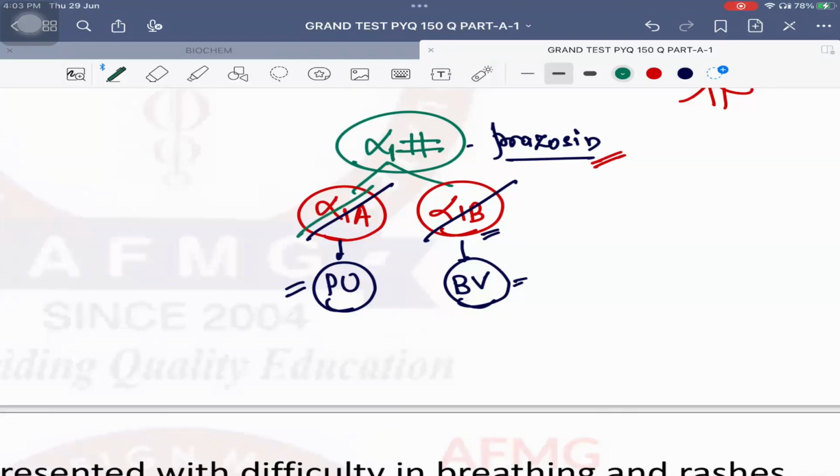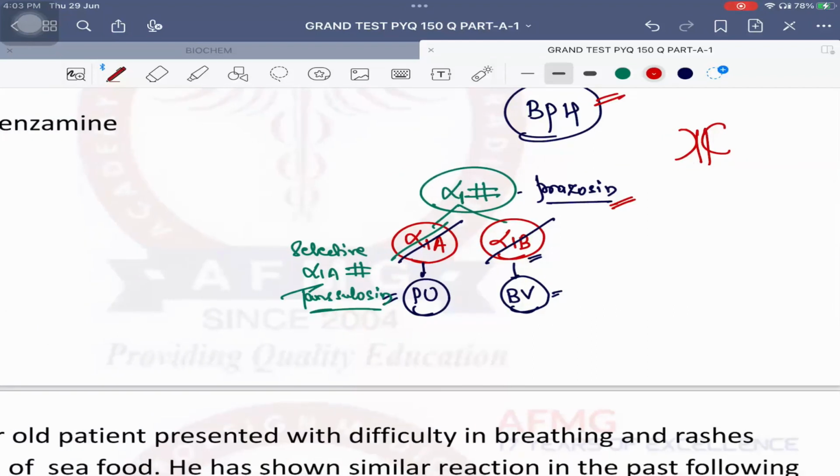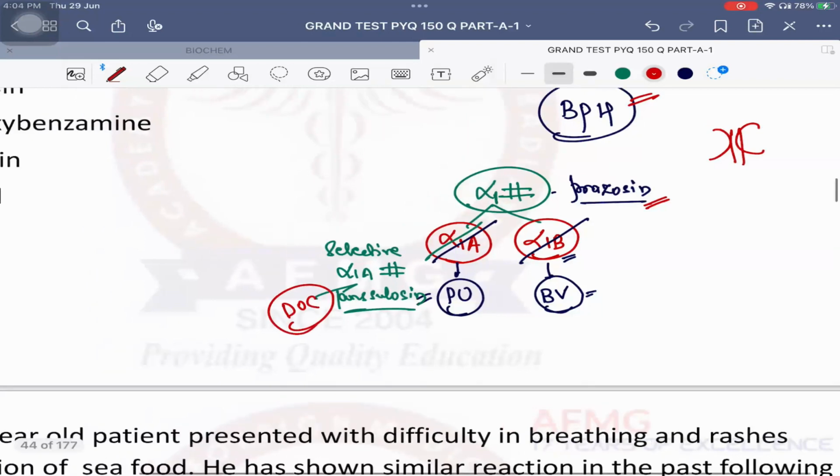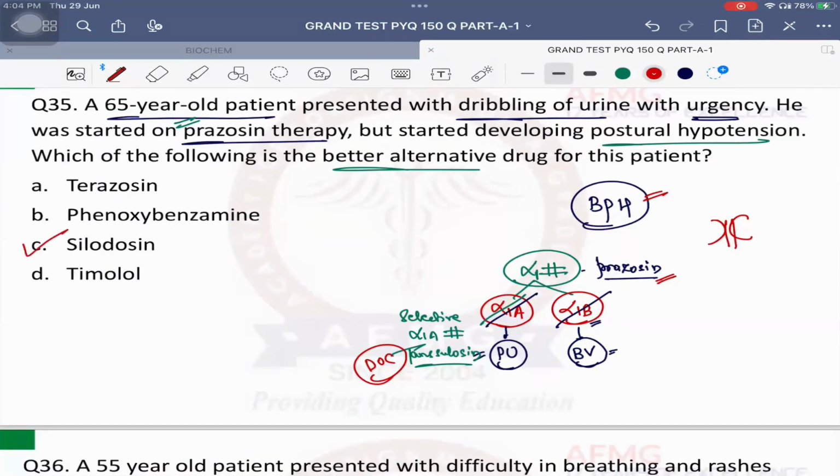Alpha 1A receptor. So the selective alpha 1A blockers are drugs like tamsulosin, and another drug from the same group is silodosin. So here the better alternative should have been tamsulosin or silodosin, which is considered to be the drug of choice for BPH. Okay, important. So here the answer should be option C, that is silodosin.